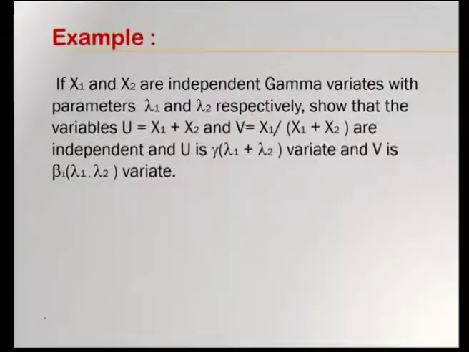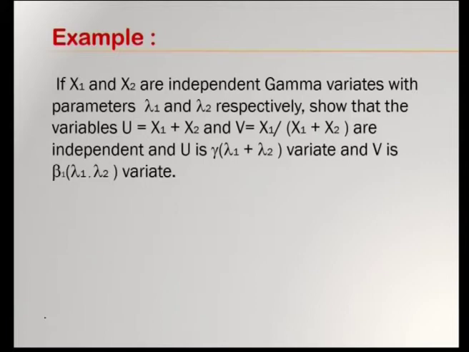Next, after we have studied the gamma distribution and beta distribution, let us see how they are related. We have seen the gamma distribution, we have seen the beta distribution of first kind, that is beta 1 of lambda 1 comma lambda 2. We have seen the beta distribution of second kind, that is beta 2 of m comma n.